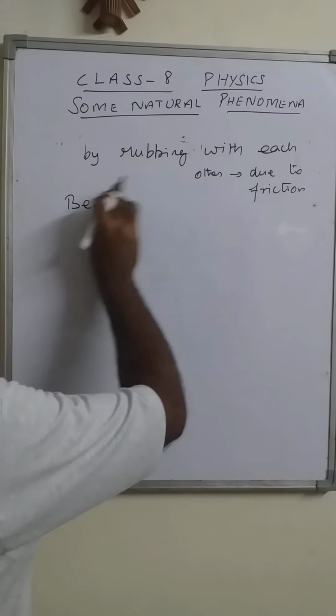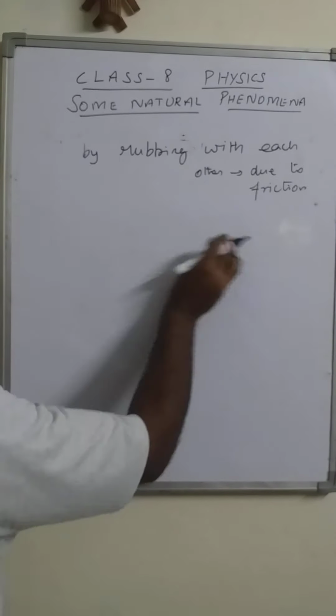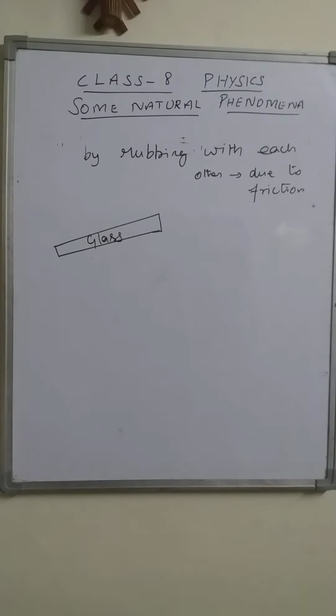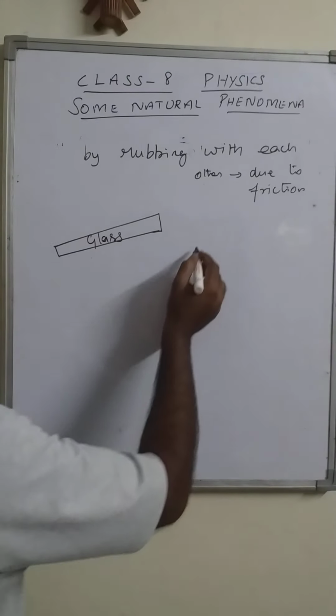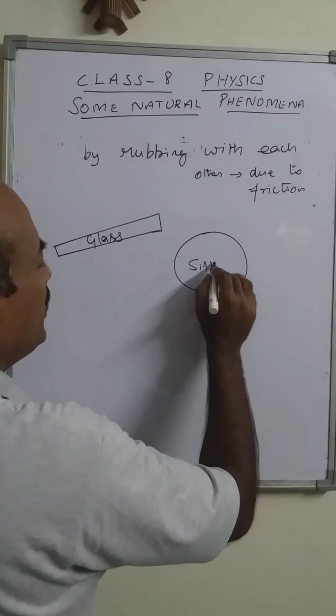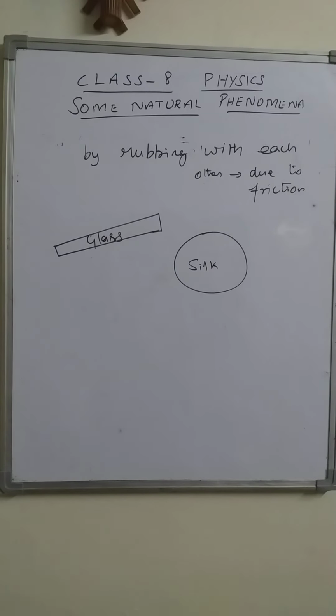The simple activity is just taking a glass rod. This is a glass rod, right? And the pair of this glass rod is a silk cloth. There are so many materials which can be charged, but basically these two materials were chosen to perform this activity.